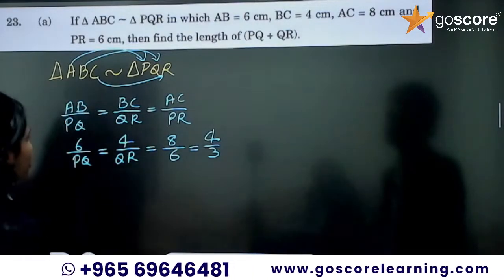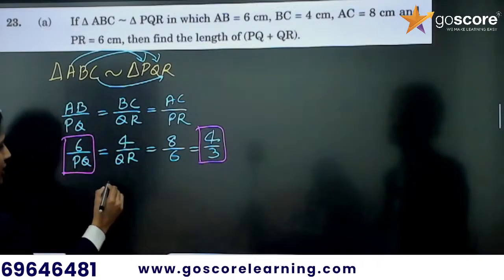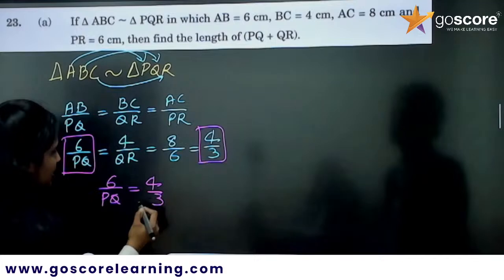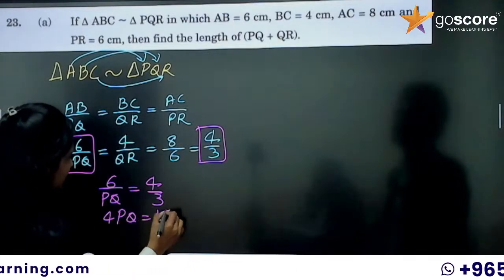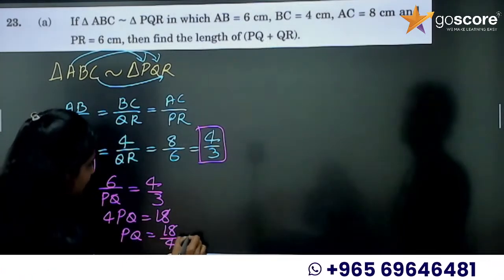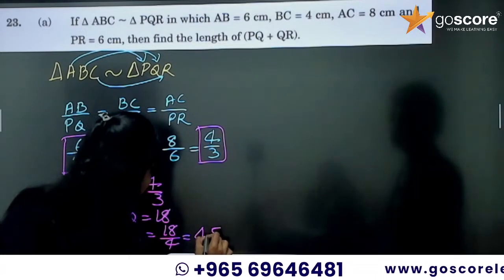Now 6 by PQ is equal to 4 by 3. So 4 PQ equals 18, and PQ is equal to 18 divided by 4, which is 9 by 2, it is 4.5.